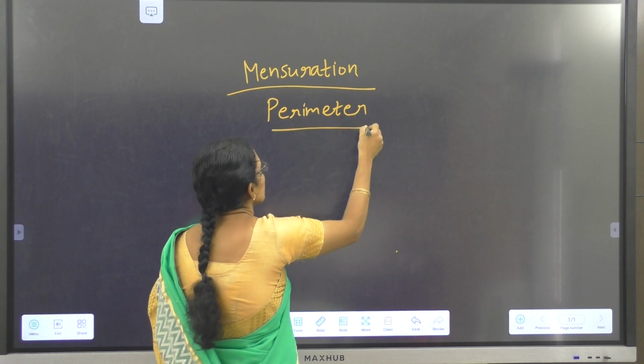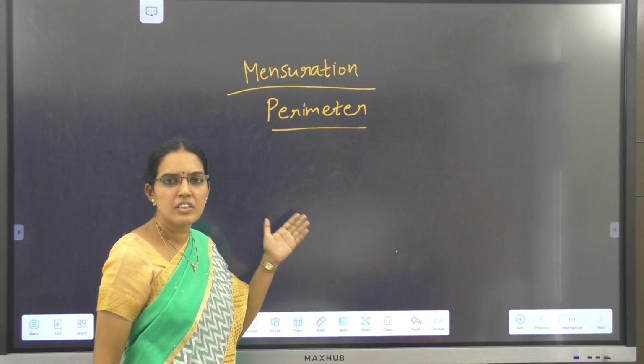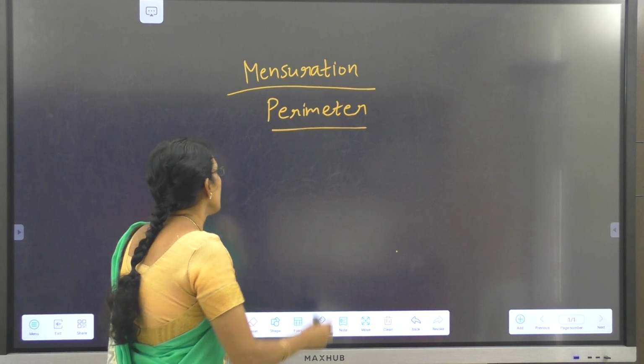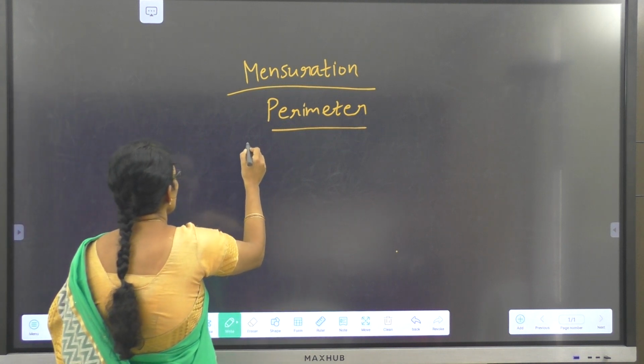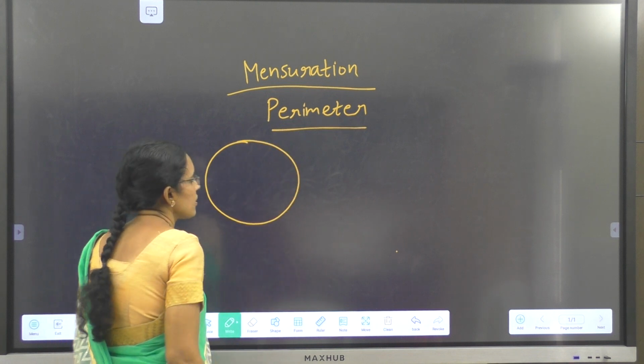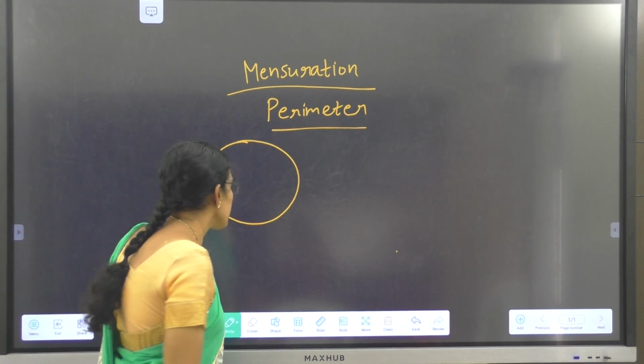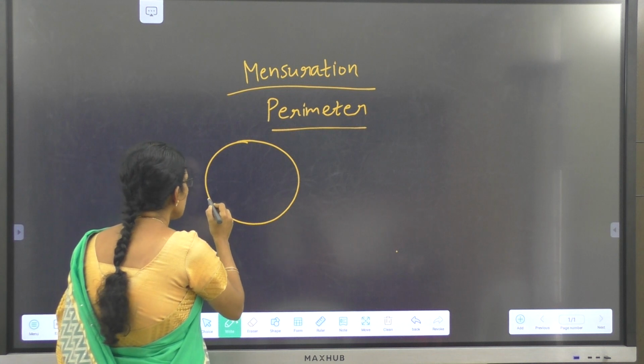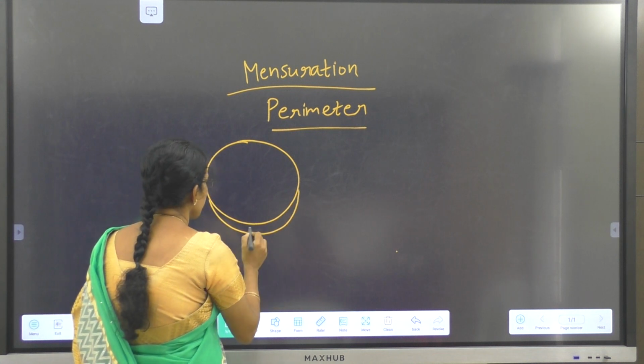Okay children, what is perimeter? We will discuss it in detail. Let's take one closed figure. Here I am taking one circular shape figure. Imagine that this is a circular park.